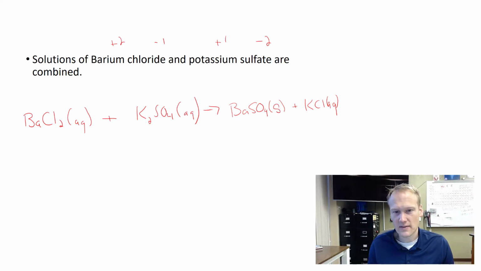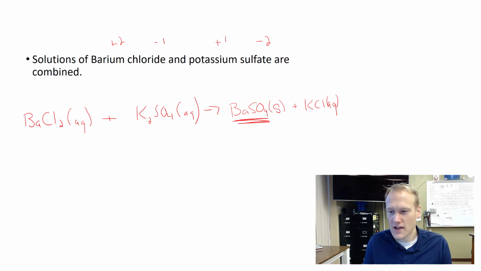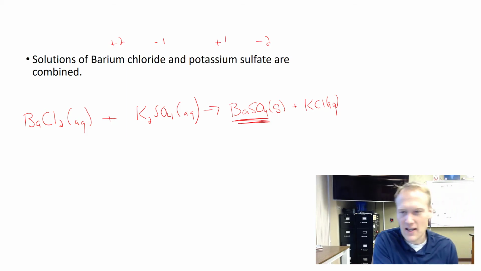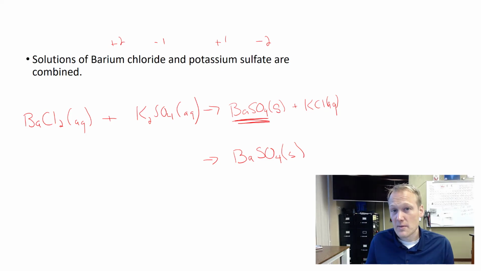It is our precipitate. So the next thing we want to do is think about the ions involved in this equation. Net ionic equations want us to remove any ion that does not change. So a safe assumption to make is that any ion that is in the precipitate, we know that that changed because it was aqueous on the left and it is currently solid. So a net ionic equation will always end with the product, which will be the precipitate.